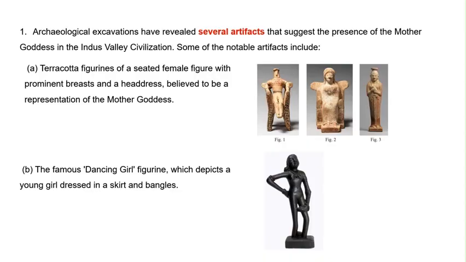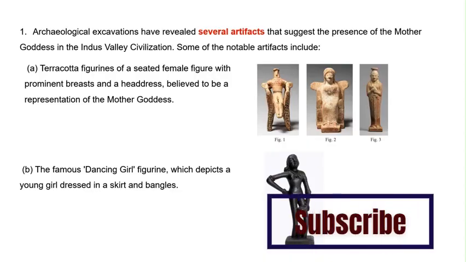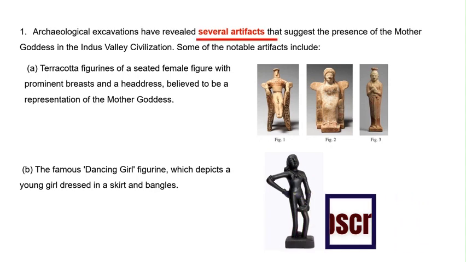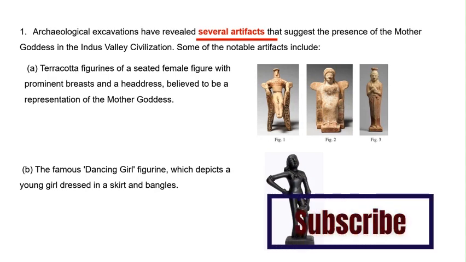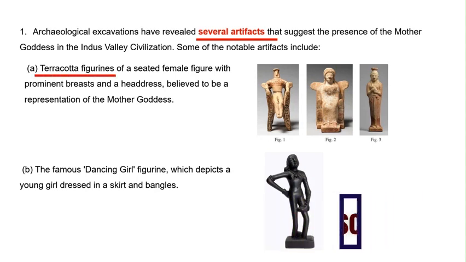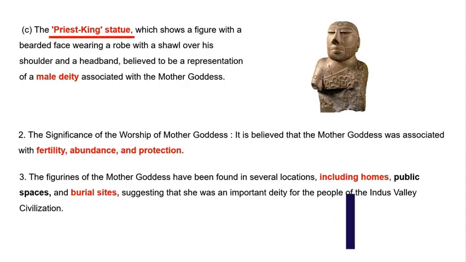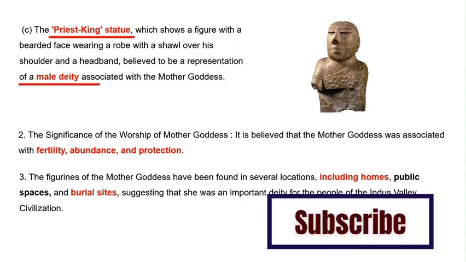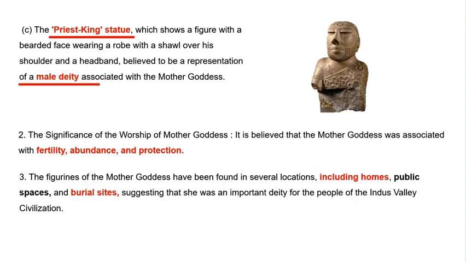As per the archaeological excavations, several artifacts suggest that there is a mother goddess in the Indus Valley civilization. Some important artifacts are the terracotta figure of a female seated on a chair, as you see in the figure. Second is the dancing girl, and third is the priest king, which is considered as the male god of the Indus Valley civilization, or associated with the mother goddess.